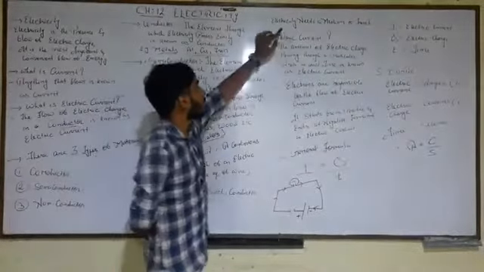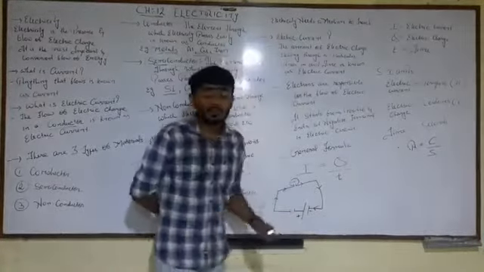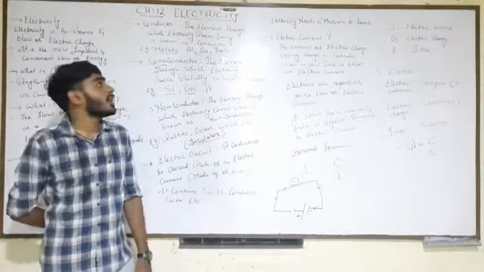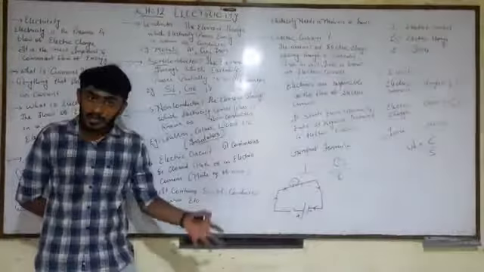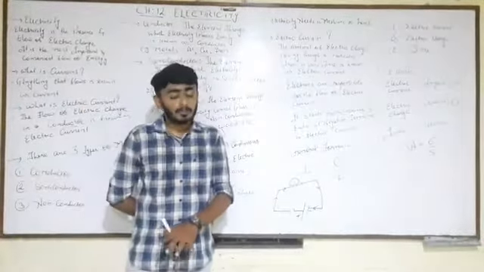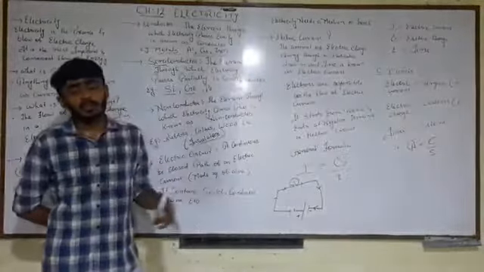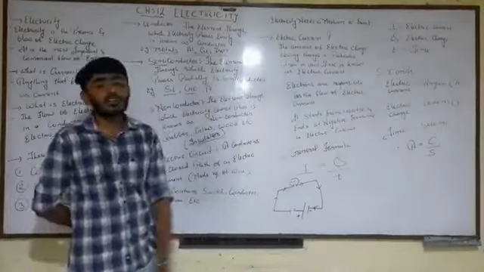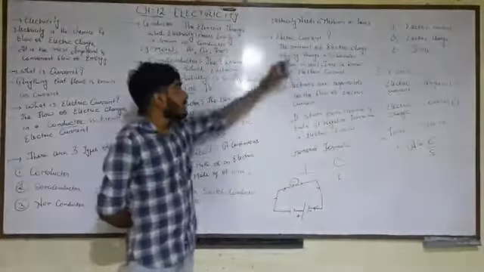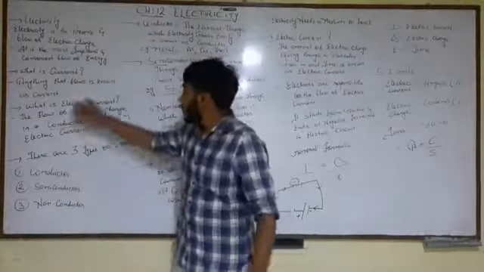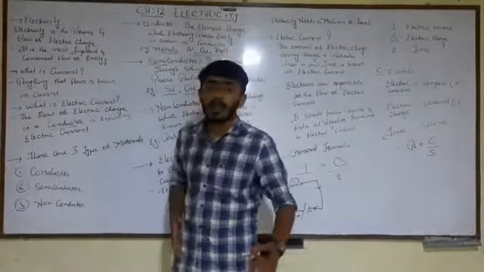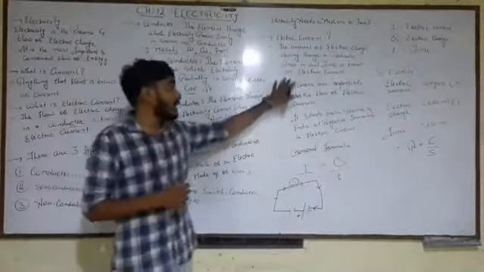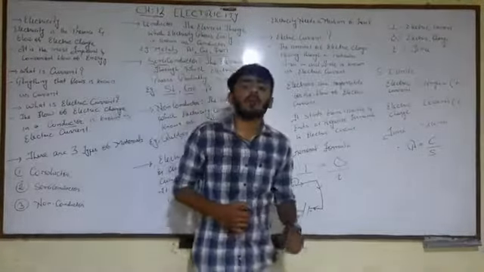As I told you earlier, electricity needs a medium to travel. It can go from one place to another, or from the positive terminal towards the negative terminal. Let us see the definition of electric current. Now I told you over here what is electric current. The flow of electric charge in a conductor is known as electric current. But here we are having the detailed definition of electric current.